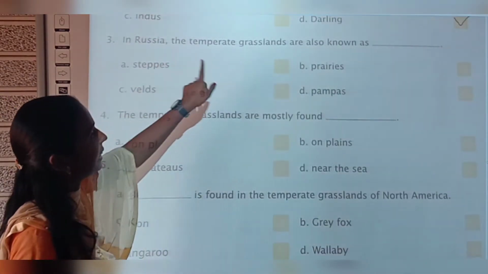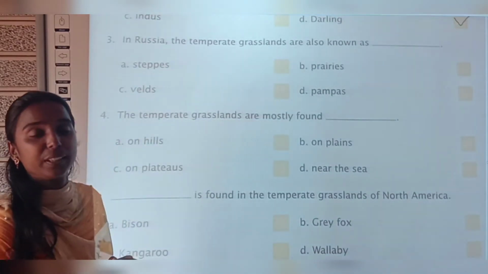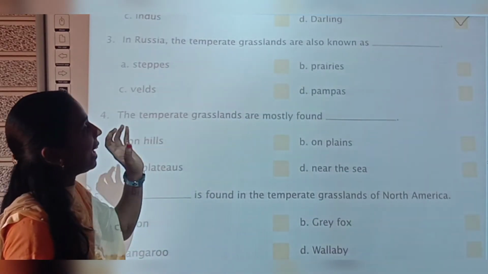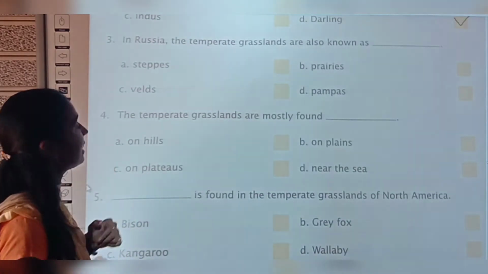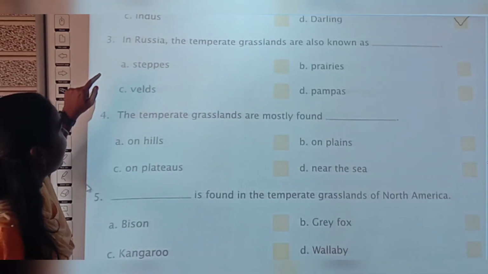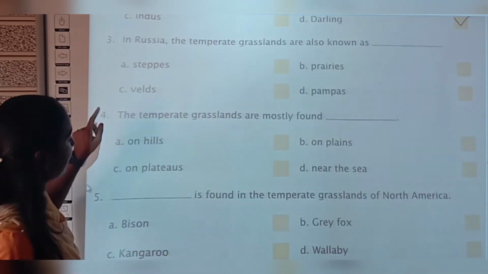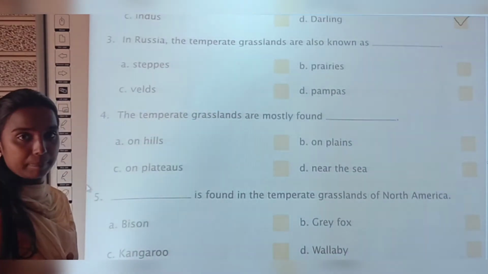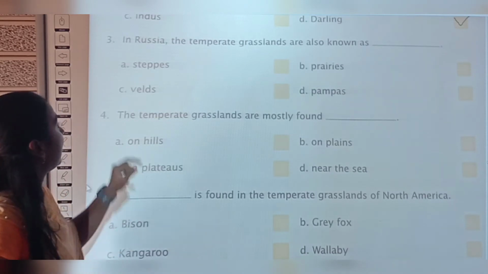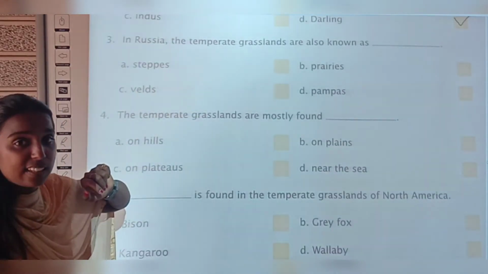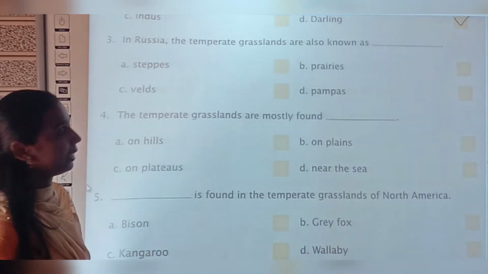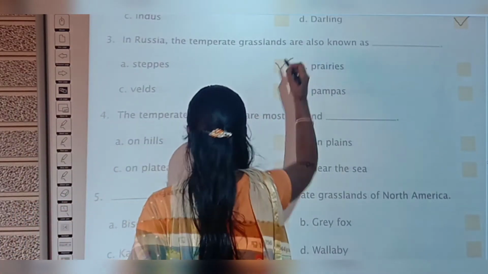Now see question number 3. In Russia, the temperate grasslands are also known as dash. What is the other name of the temperate grasslands in Russia? See what options are given. Option A, steppes. Option B, prairies. Option C, waves. And option D, pampas. Which is the right answer? Yes, in Russia the temperate grasslands are also known as steppes. Very good. Tick option A, steppes.